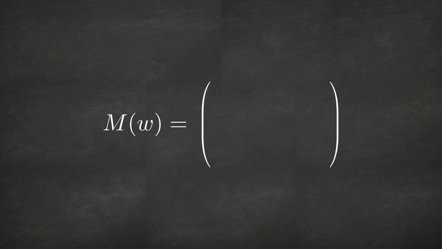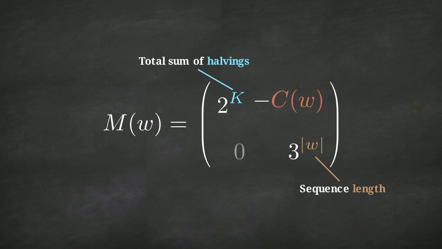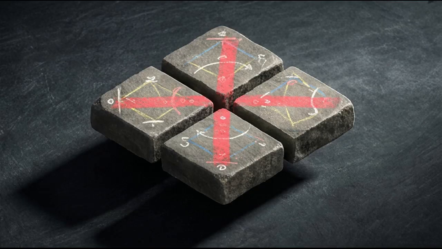We represent this effect with a 2x2 upper triangular matrix, encapsulating the word's history. The top left entry is 2^k, the total sum of halvings. The bottom right is 3^m, with m the sequence length, and the top right is -c, the total affine shift. This matrix construction often leads to a specific type of analytical error.